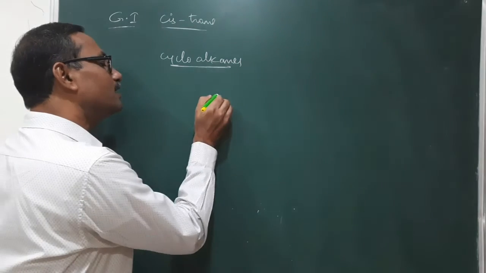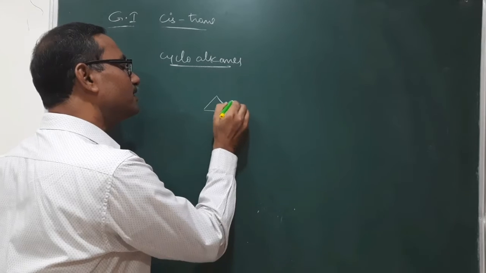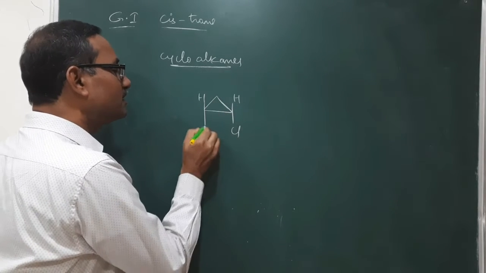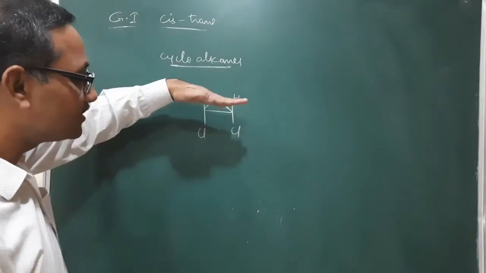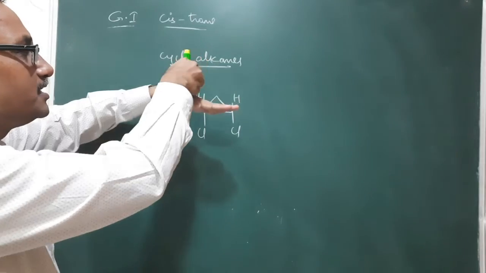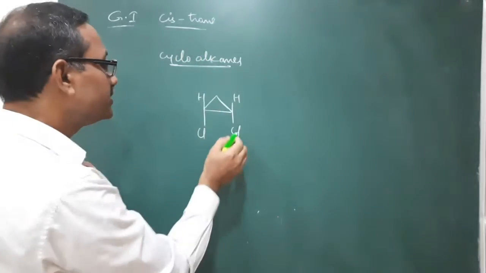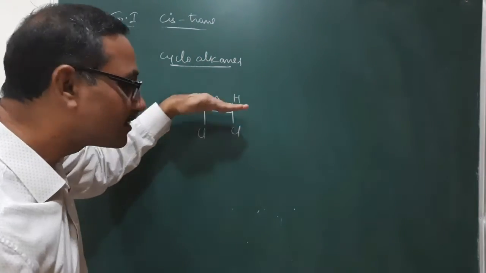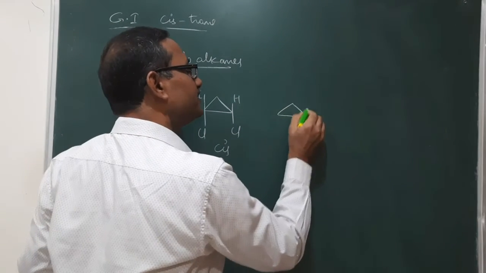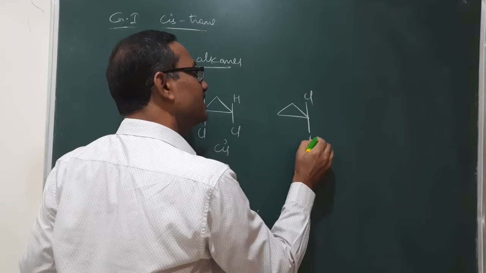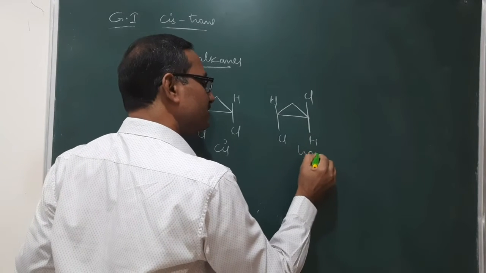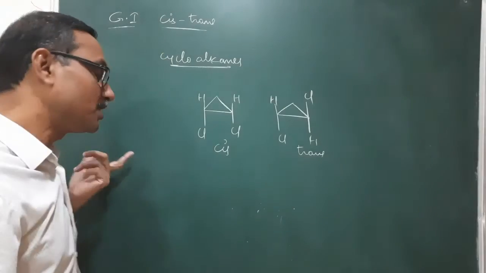Here you take a ring of any size. With respect to this ring, chlorine is below, here also below, and hydrogen is above. So these are at the same side with respect to this ring. That's why it is a cis. And another one is a trans, that is Cl, H, here Cl, H. It is a trans isomer.